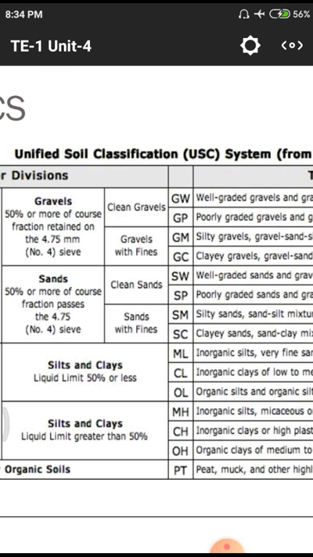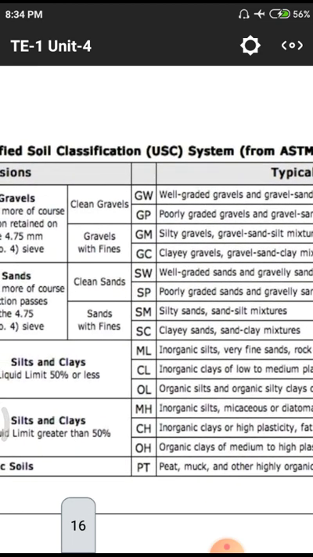Okay, the second classification is completely related to sandy soils. So the first one, SW, means well graded sandy soils. SP means poorly graded sandy soils. After that we are having SM and SC. SM means medium graded sandy soils. SC means clayey sandy soils, that means sandy soils with clay content.